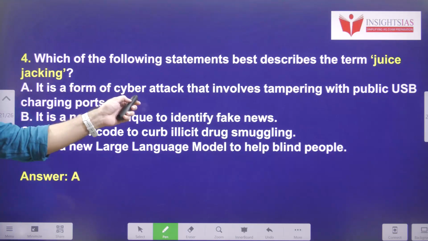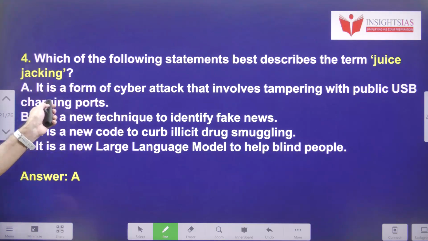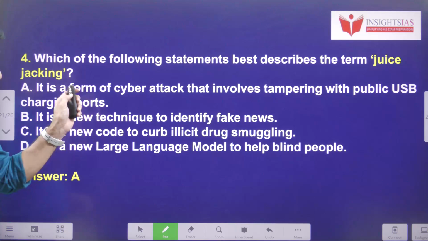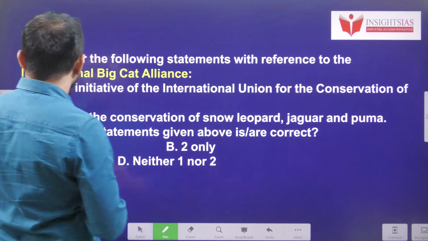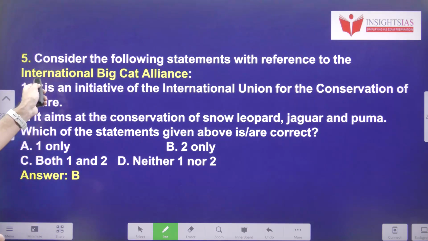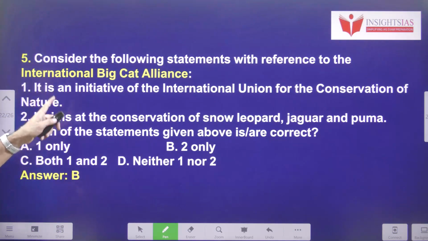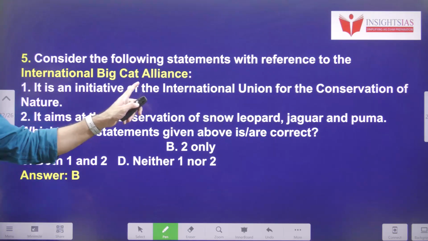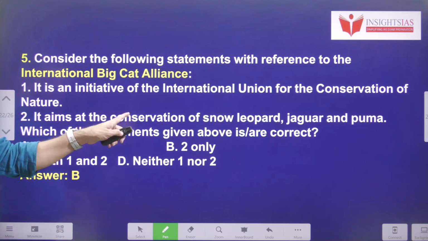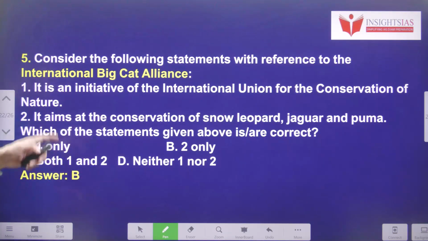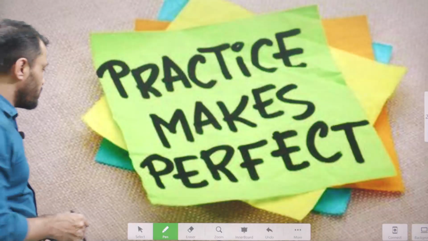It is a form of cyber attack that involves tampering with public USB charging ports. Regarding this, RBI also issued a circular. Consider the following statement with reference to the International Big Cat Alliance. Is it an initiative of the International Union for the Conservation of Nature? No. It aims at the conservation of big cats such as the snow leopard, jaguar, puma and others.